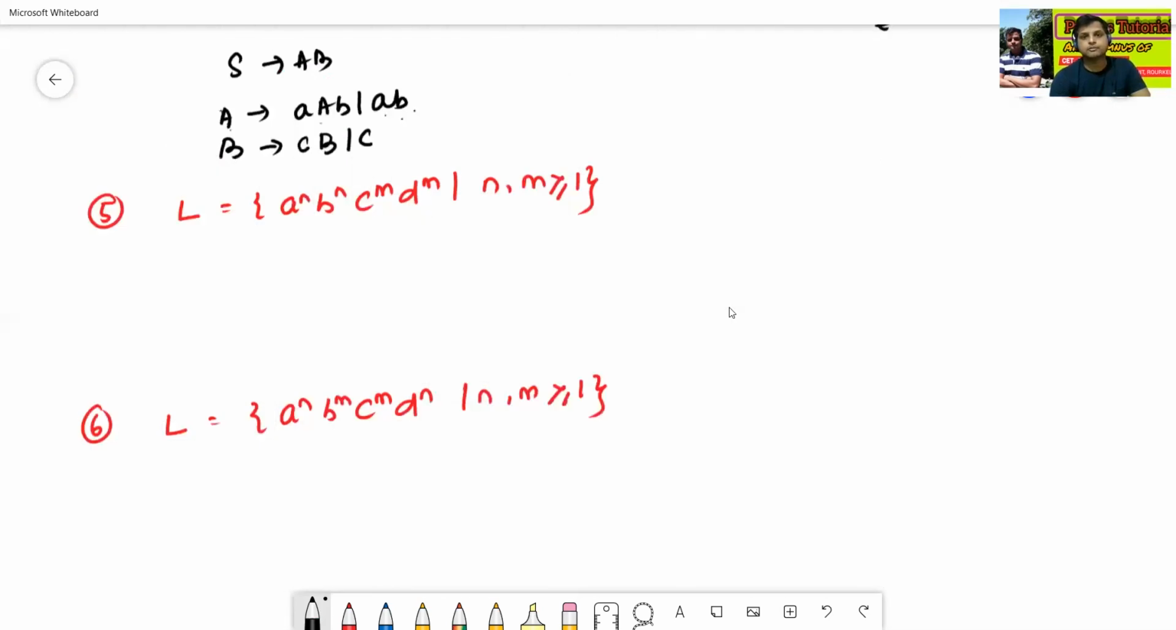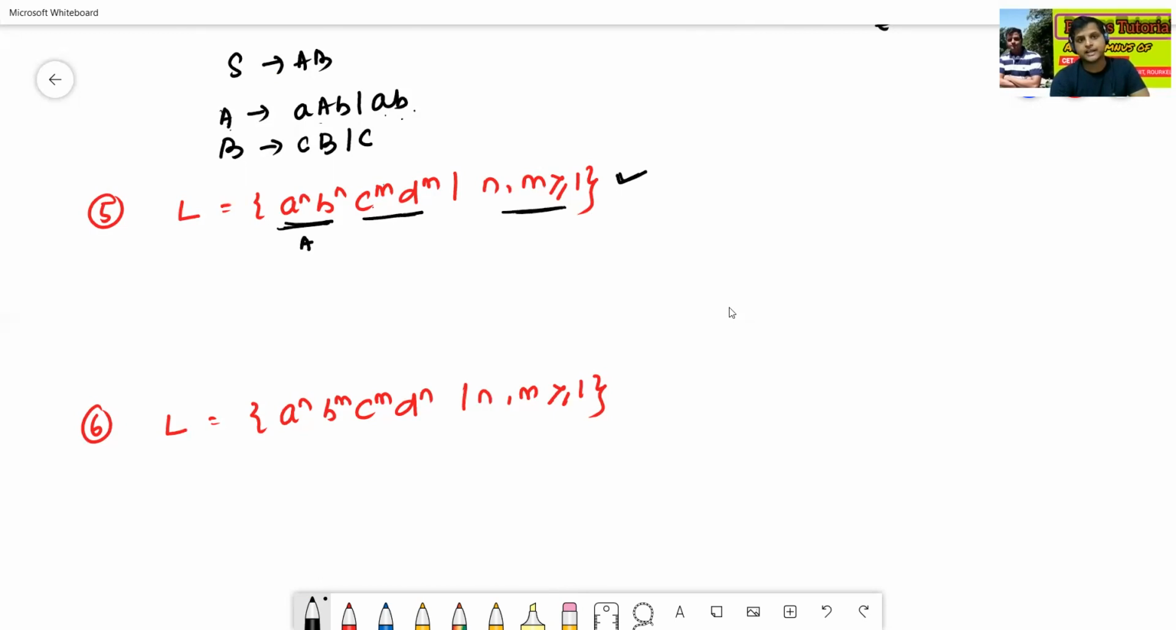Now we'll see one more question. L equal to A to the power n, B to the power n, and C to the power m, D to the power m, and n comma m greater or equal to 1. So now we'll first find the grammar for A to the power n, B to the power n, and then we'll find C to the power m, D to the power m.